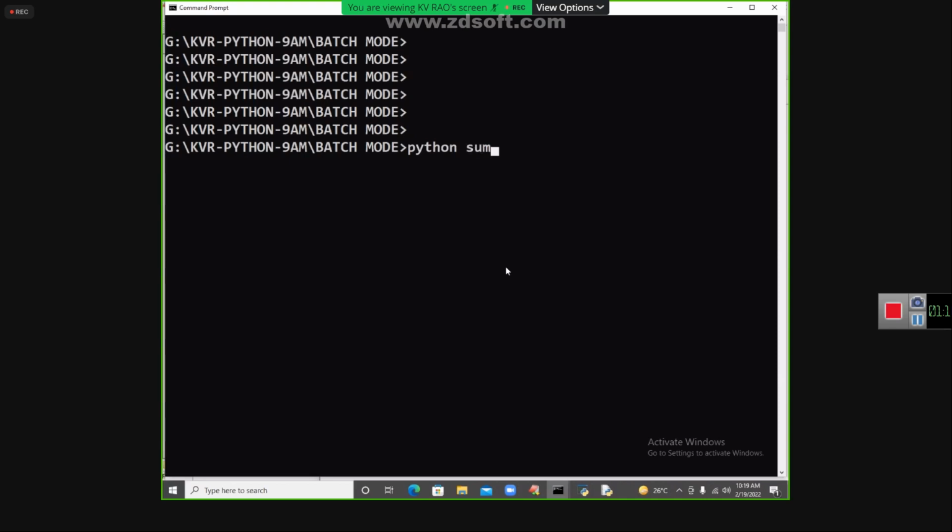What is my file name? Sumex1.py. Python is the tool used for running your Python program, and Sumex1.py is the file name. What is the syntax for that? Tool name, then file name.py.